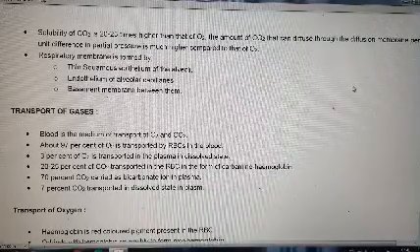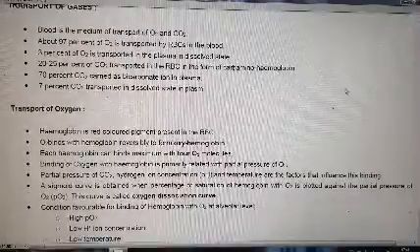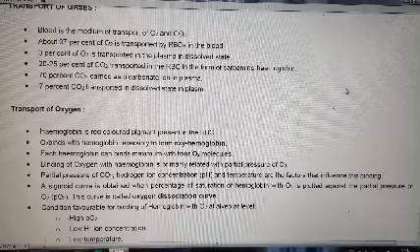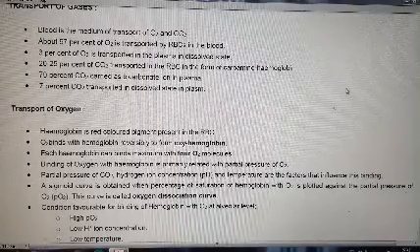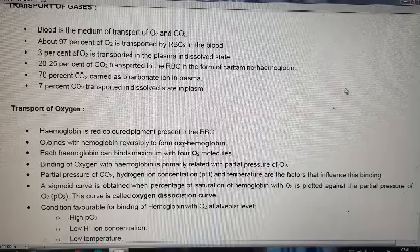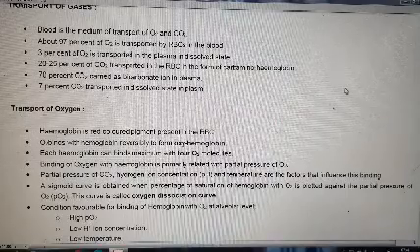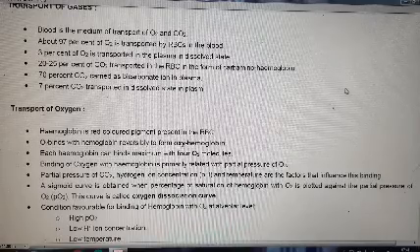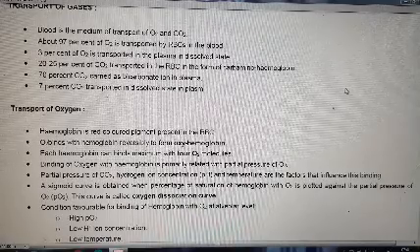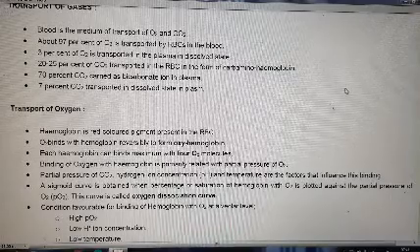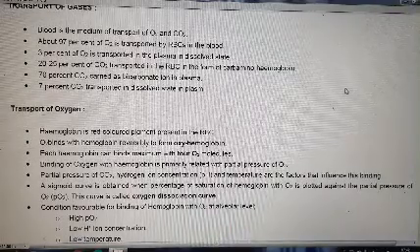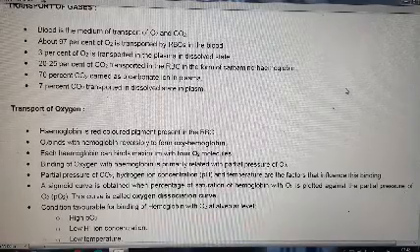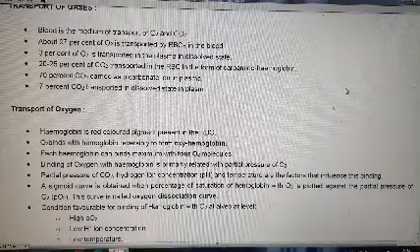Now, transport of gases. Blood is the medium of transport of O2 and CO2. About 97% of O2 is transported by RBCs in the blood. 3% of O2 is transported in the plasma in dissolved state. 20 to 25% of CO2 is transported in the RBC in the form of carbaminohemoglobin. 70% of CO2 is carried as bicarbonate ion in plasma and 7% of CO2 is transported in dissolved state in plasma.